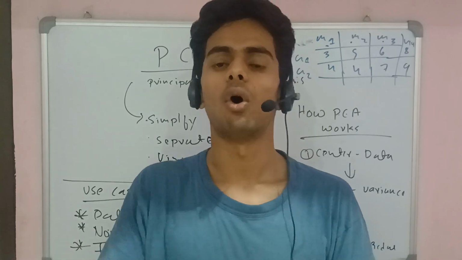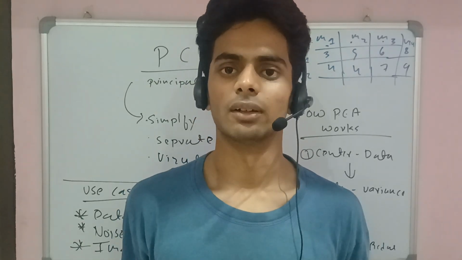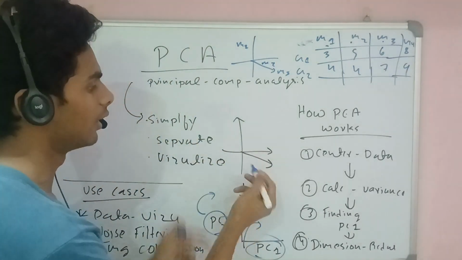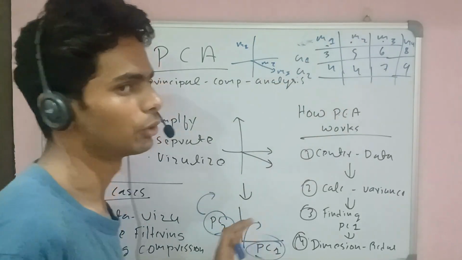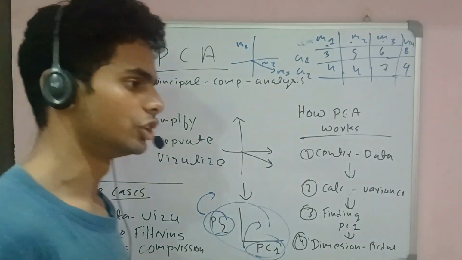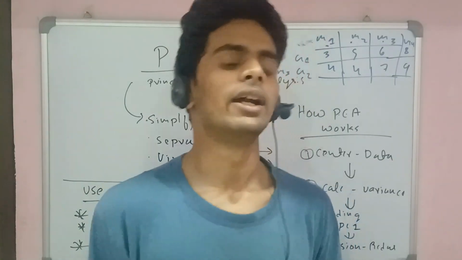PC1 contains all the variance data and PC2 contains the non-variant data. Suppose with PC1 and PC2, we take lots of dimensions, reduce the dimensions from this entire data set, and convert it into two dimensions, PC1 and PC2. So that's the idea behind it. Why is this particular idea important?